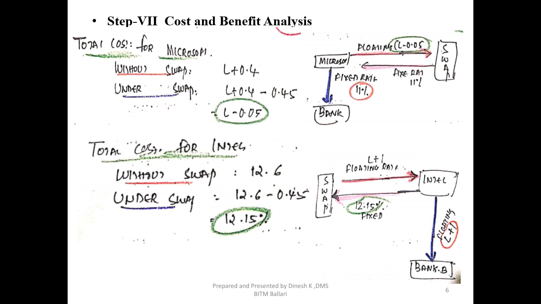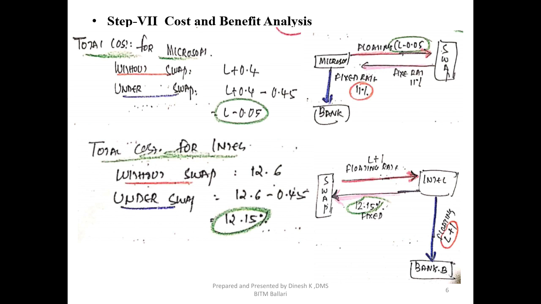So I will show you under the swap transaction, the cost without swap is L plus 0.4 minus 0.45. Simplifying this, I get LIBOR minus 0.05. So what does this indicate? Whatever the present prevailing floating rate of interest is, minus 0.05.